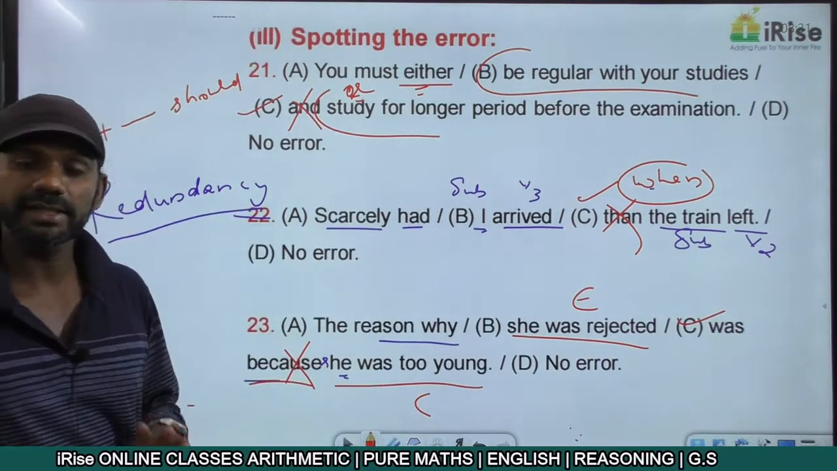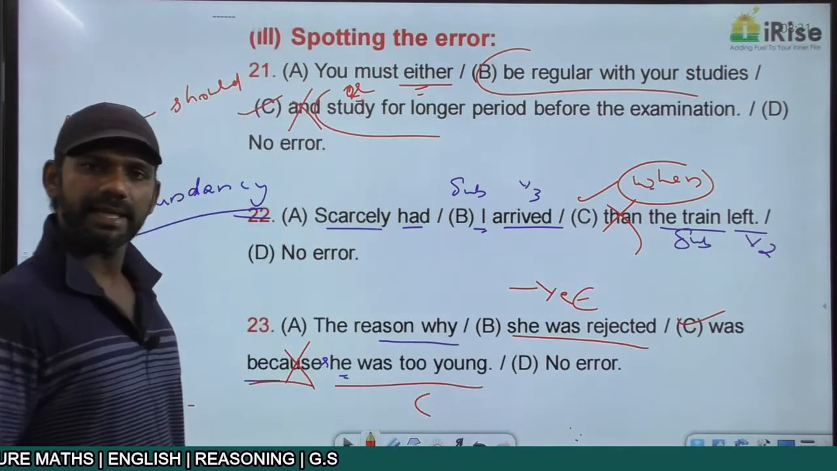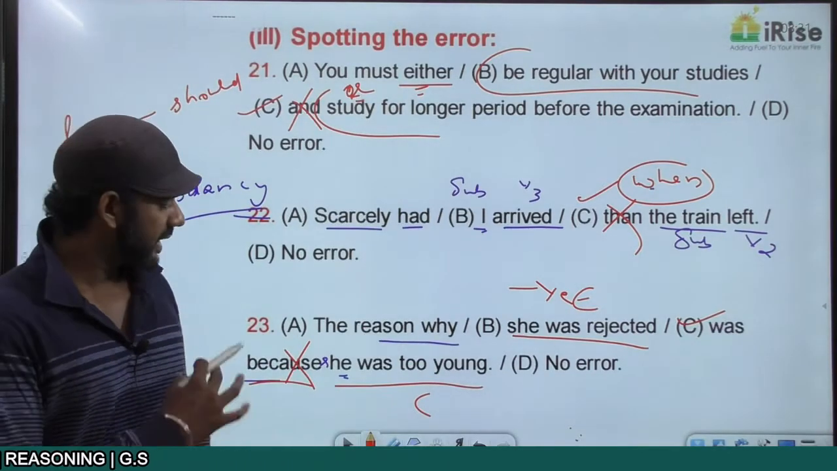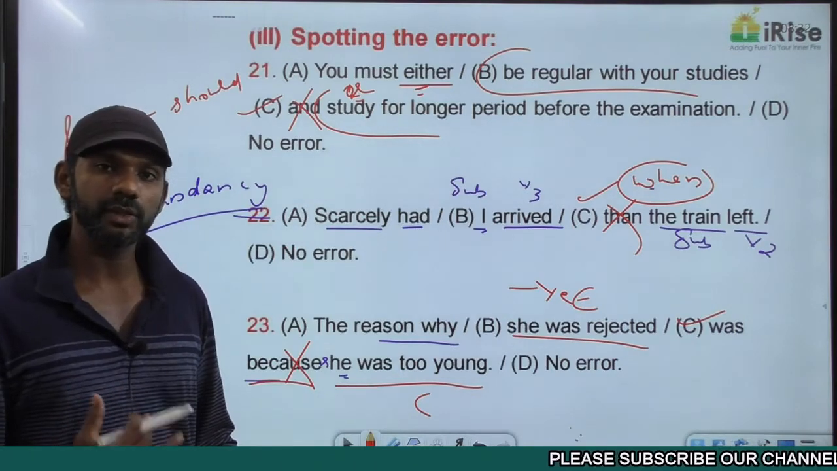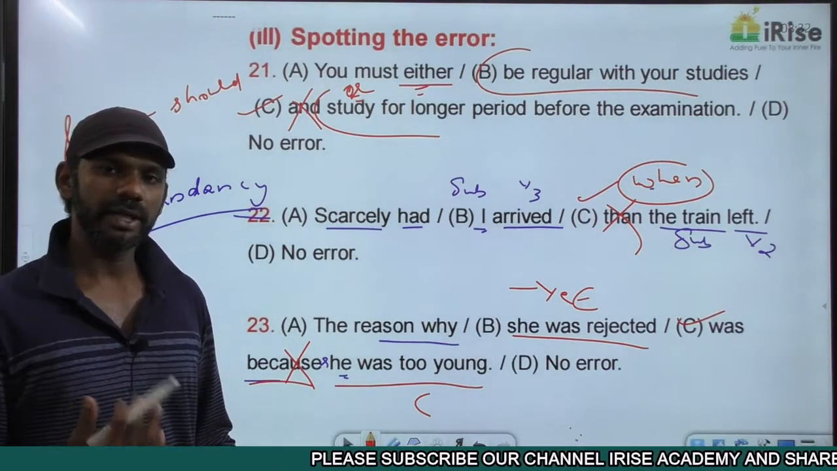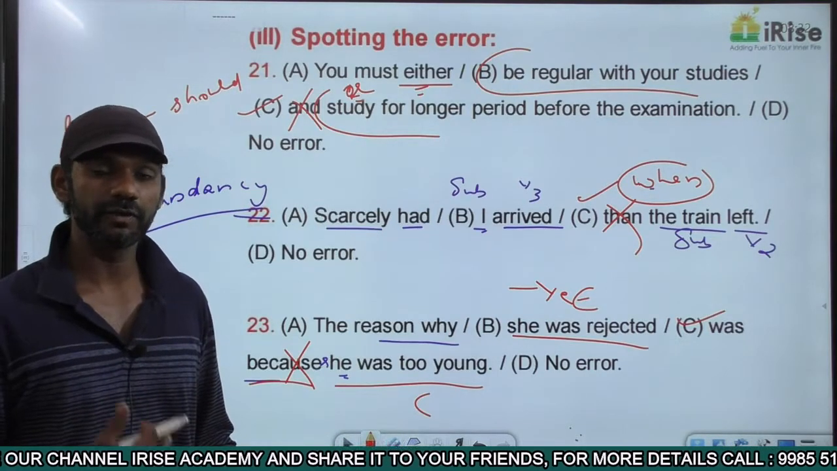She was rejected is negative. That means here the result is negative. If the result is negative, the reason must also be negative. Come to the reason here. She was too young. I told you too is used in a negative sense. Too along with an adjective is used in a negative sense. Too good, too smart, too beautiful, all this negative.